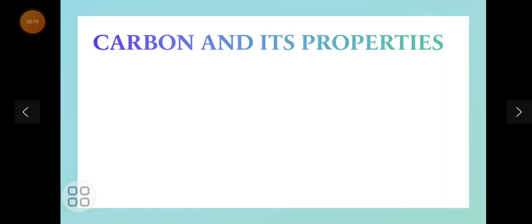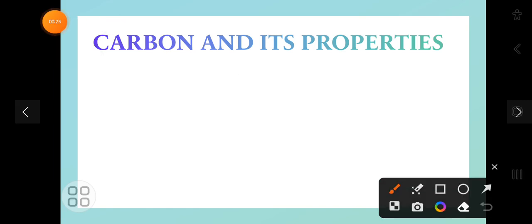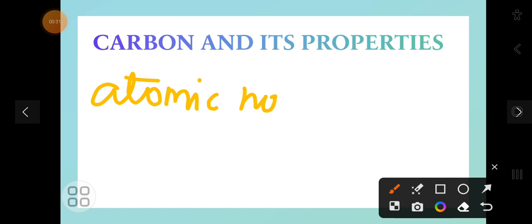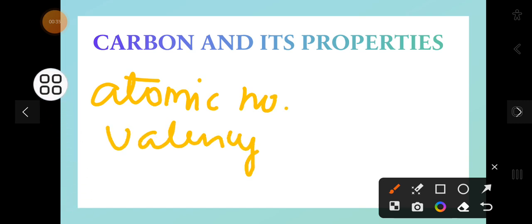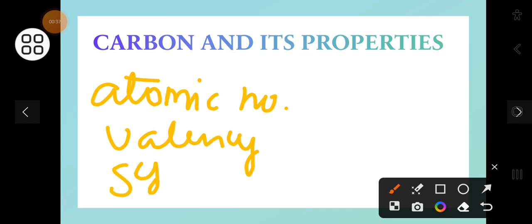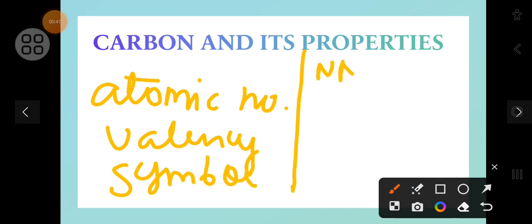So basically, when I talk about carbon, the first thing which comes into my mind is carbon's atomic number, right? Then its valency comes in my mind. Then its symbol. Then whether it is a non-metal or a metal, that it is a non-metal.